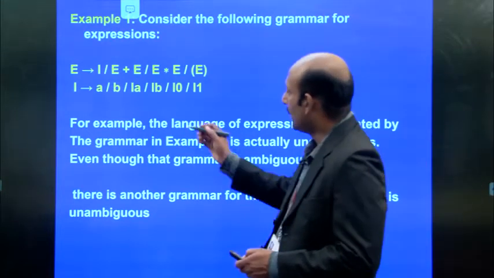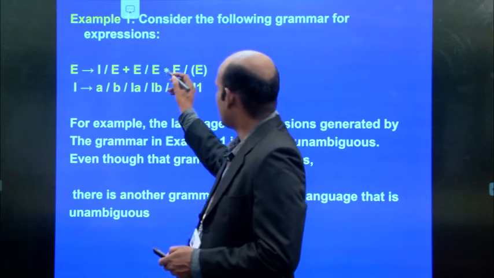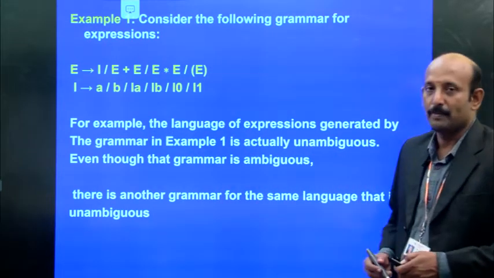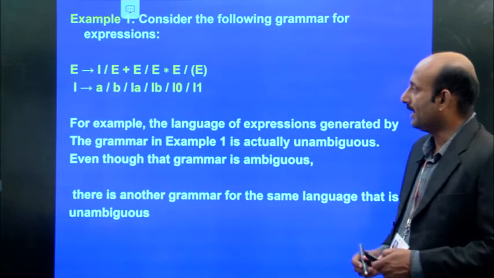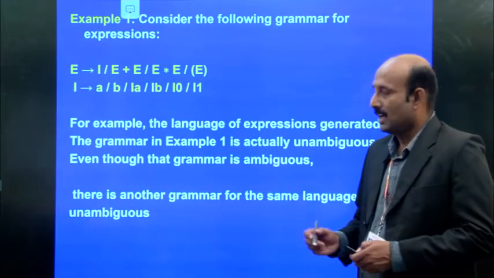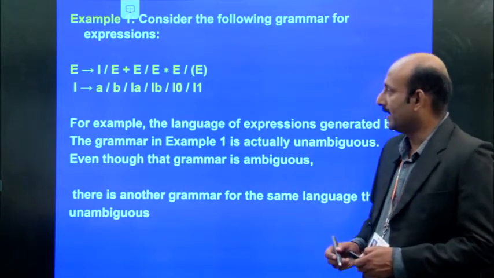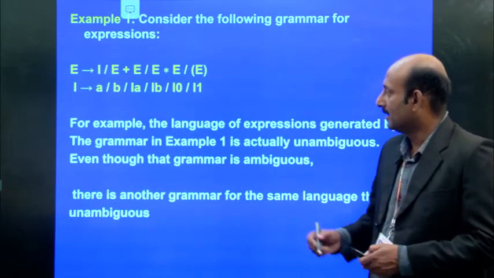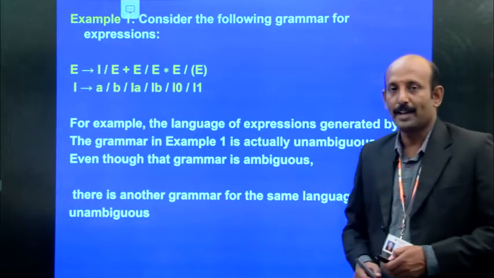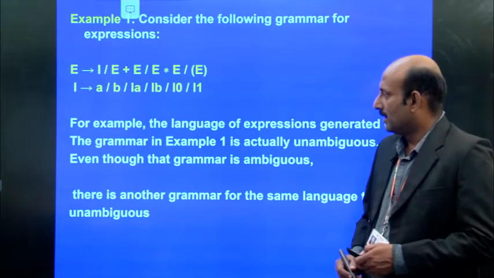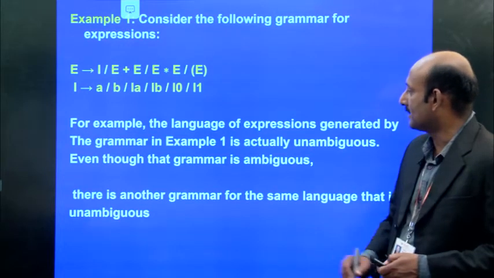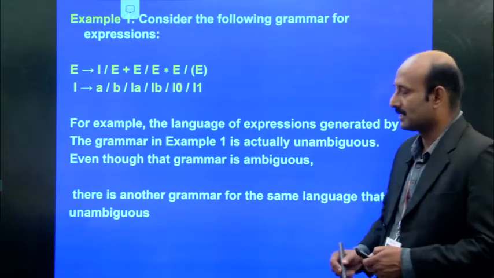Here plus, slash, star and parentheses are the arithmetic operations. I is an identifier like A, B, or followed by identifiers like IA, IB, I0 or I1. The language of these expressions generated by this grammar is considered here.